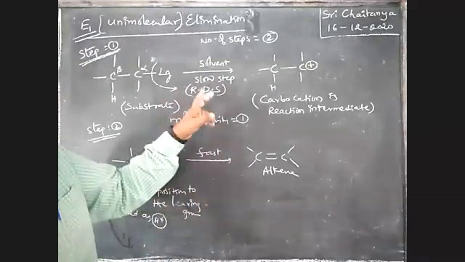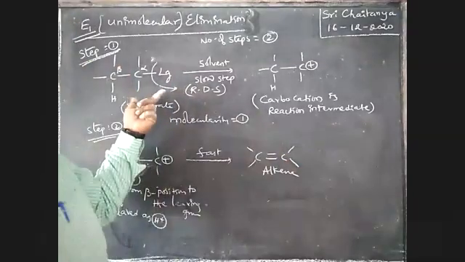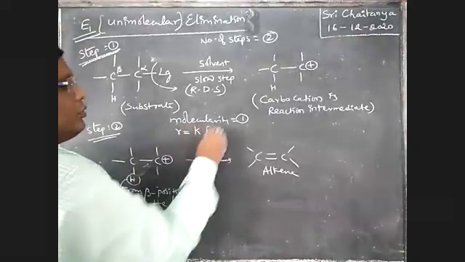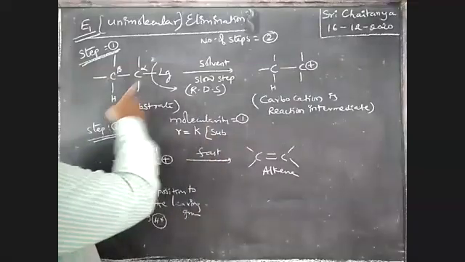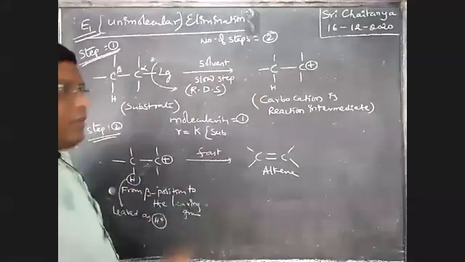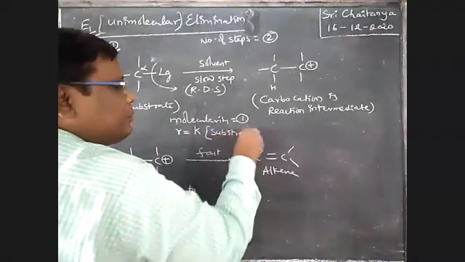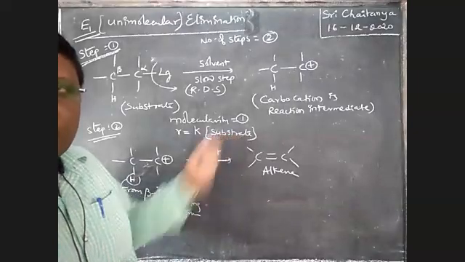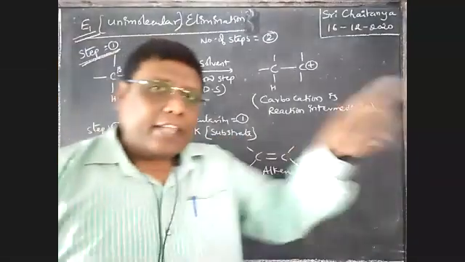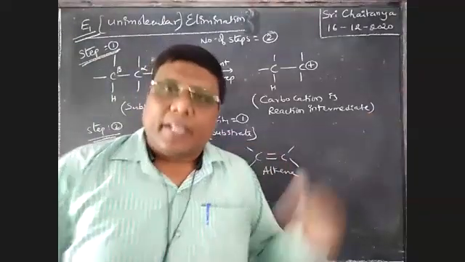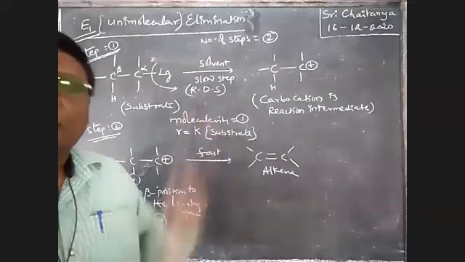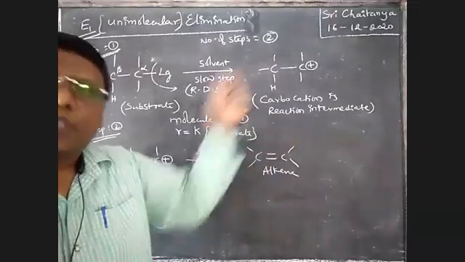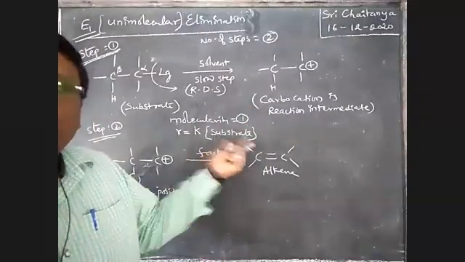So two steps, and the total reaction rate is controlled by this one. Therefore, rate of this reaction is equal to rate constant K into substrate concentration. The more the concentration, the better the leaving group, that is easy to form. So rate is directly proportional to the concentration of substrate only. But in E2 elimination, I already explained, boys, the base is also involved. Here only the substrate is involved. Please check your previous notes. In E2 elimination, substrate plus base is used, that is why order is taken as 2. But here, only the substrate is there.